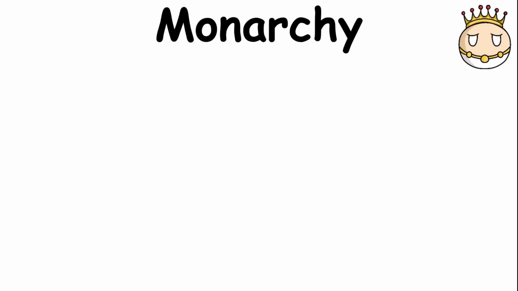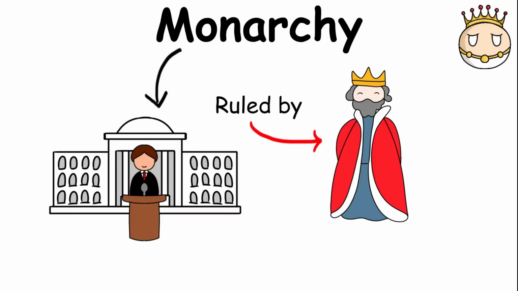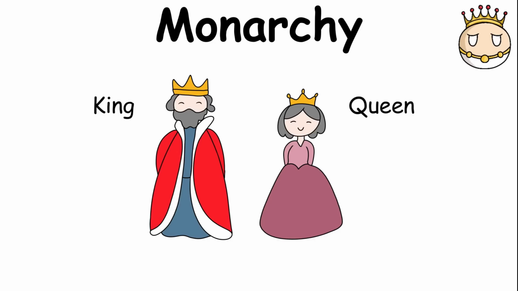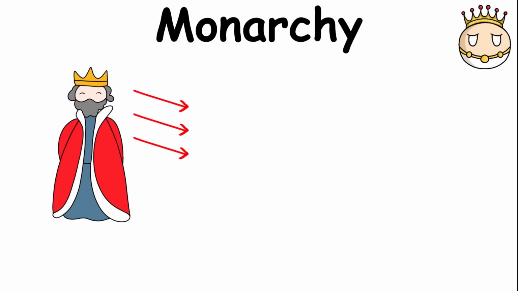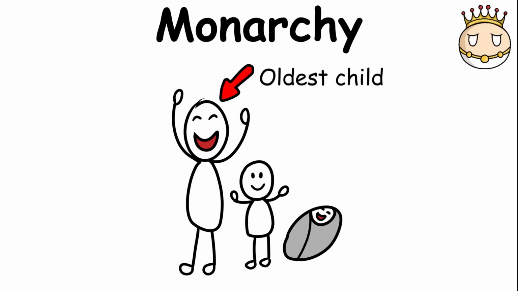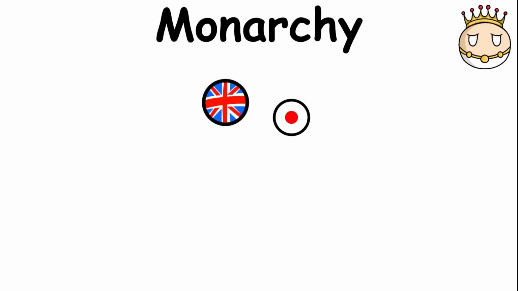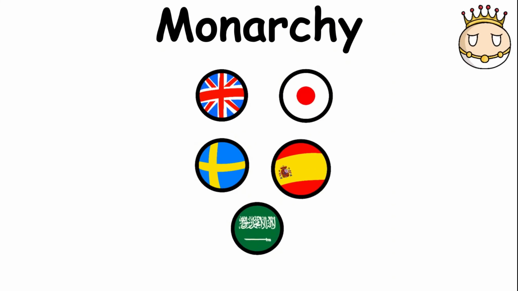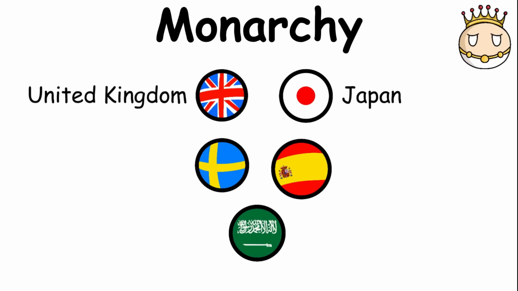Monarchy. A monarchy is a form of government in which a monarch, usually a king or queen, rules the country. The position is normally passed down within the same family from one generation to the next, often going to the eldest child. Countries that operate under some form of monarchy include the United Kingdom, Japan, Spain, Sweden, and Saudi Arabia.